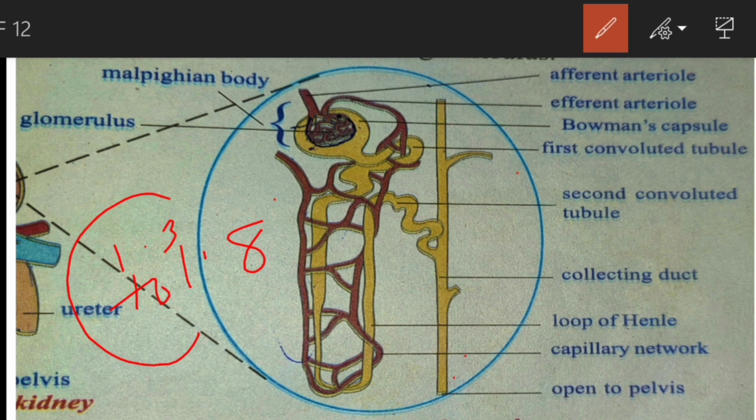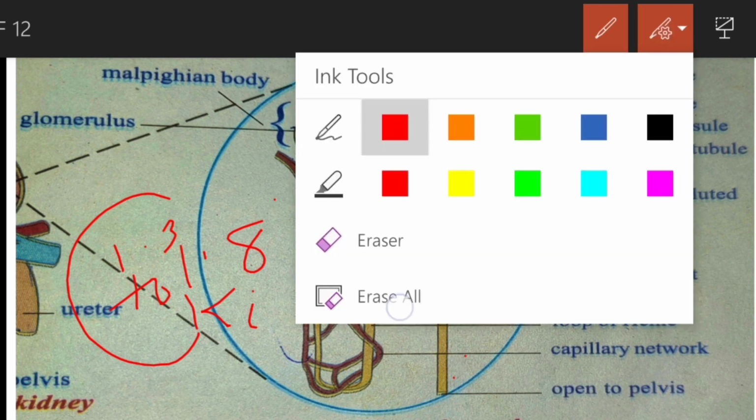Similarly, what is the function of the heart? The heart pumps the blood throughout the body parts. What is the main function of the lungs? Lungs purify the blood. So each organ has a specific function. In the kidneys, the main function is to filtrate the blood. So filtration is going on in each nephron. Ultimately, nephrons are called the structural and functional units of the kidney.